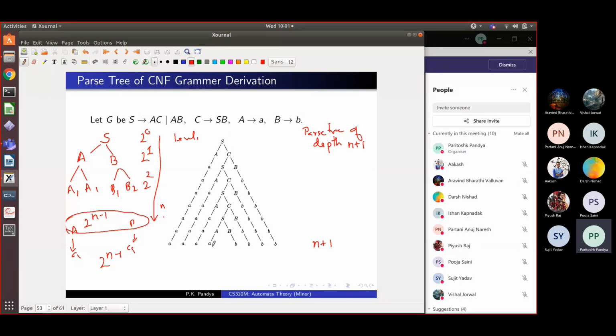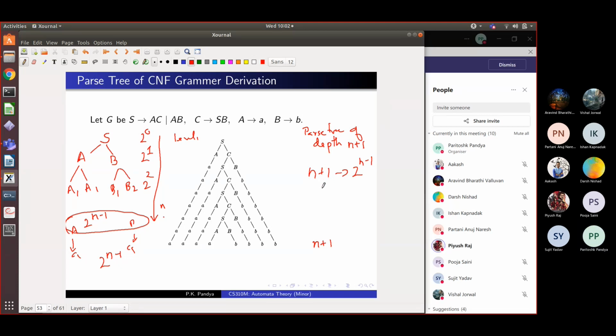So what we are saying is that if you want to derive long strings, you will need long parse trees which are deep, which have many levels. Because with n plus 1 levels, you can only derive strings of length 2 raised to n minus 1. Is that clear?